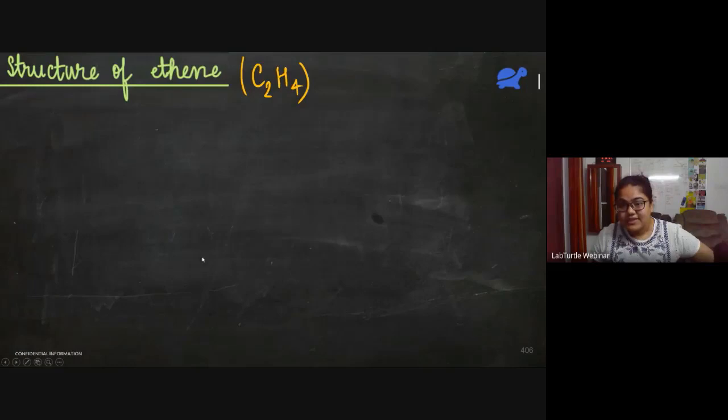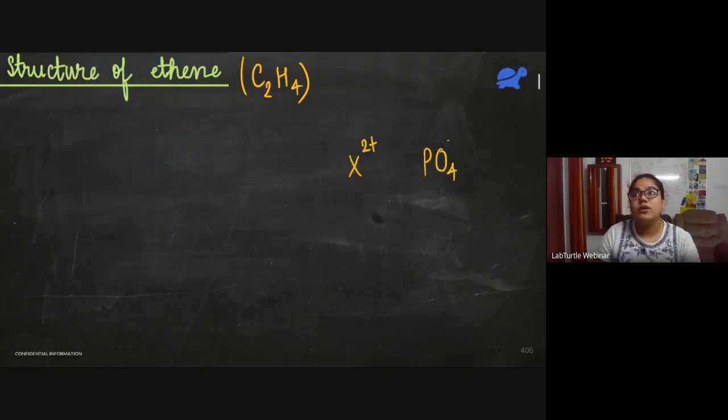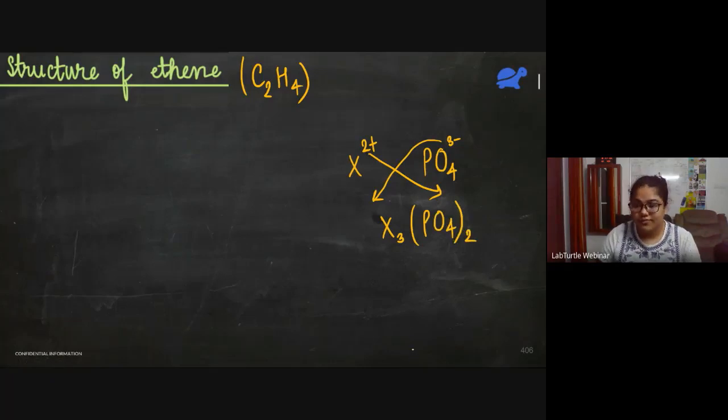So Arushi, this phosphate one, you have to check it again. See, we had X2+ and phosphate is PO4 3-. So 2 will come here, 3 will come here. So we'll have X3, phosphate will be in bracket and it will be 2 here. Understood now, Arushi? Okay.